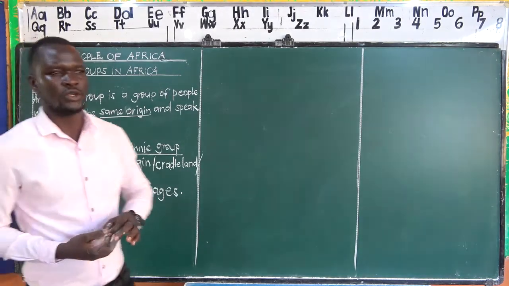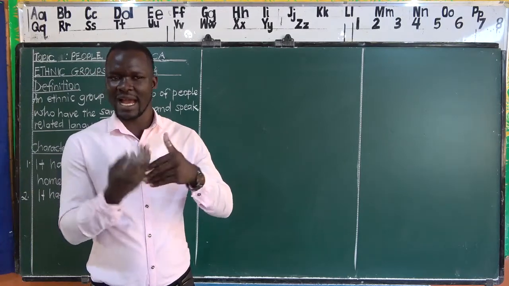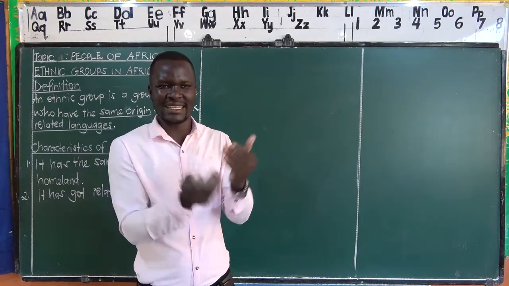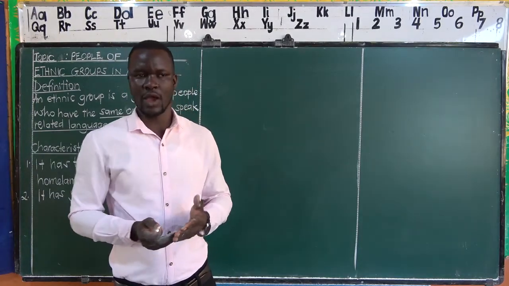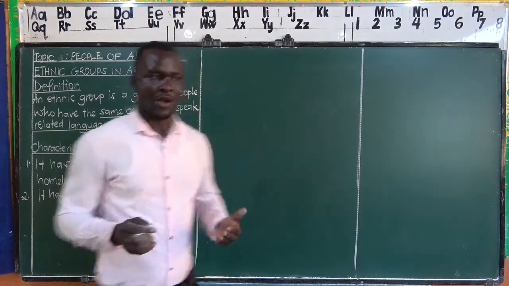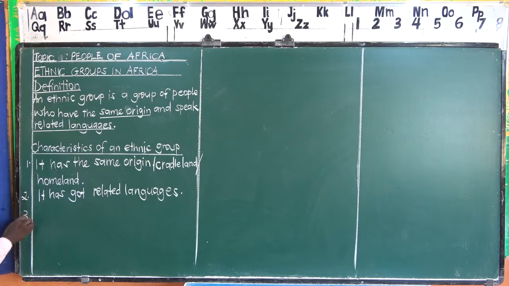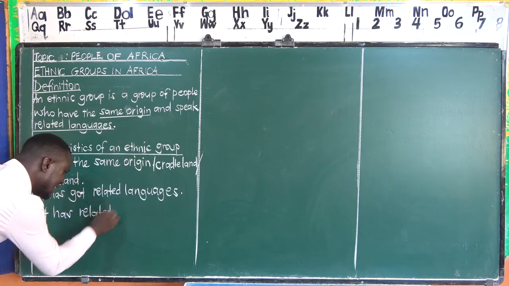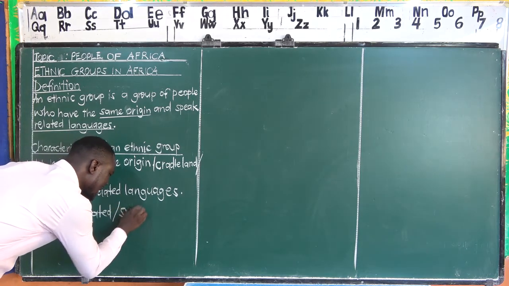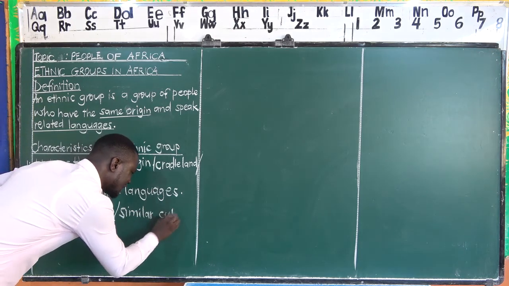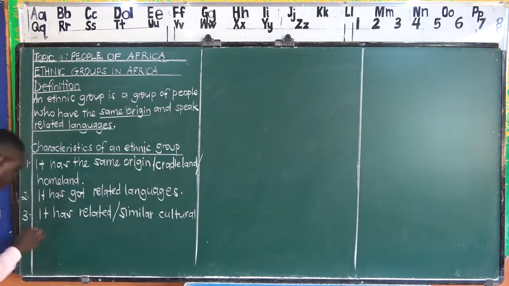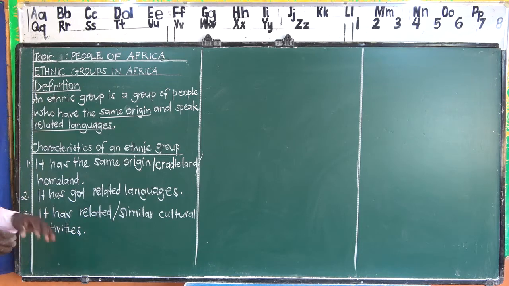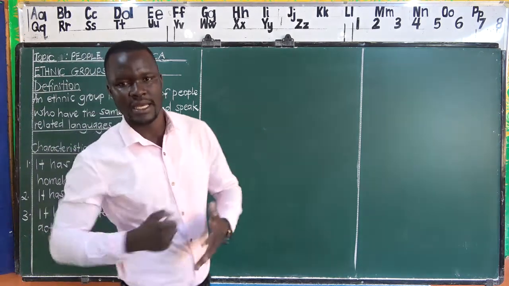And then also we should note that when we look at an ethnic group, we'll find that the tribes in that ethnic group perform related cultural practices or cultural activities. So we can say an ethnic group has related, or if we can't say related, simply say similar cultural activities. That is also another characteristic which can be seen in an ethnic group.